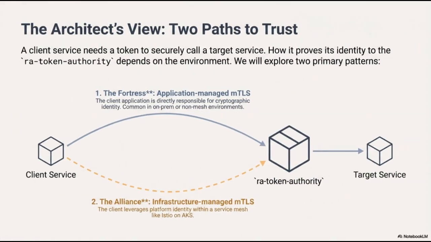In the architect's view, establishing trust between services is paramount. We are examining two primary paths for a client service to obtain a secure token from the Raw Token Authority before calling a target service. How a client proves its identity to the authority depends heavily on the underlying infrastructure.